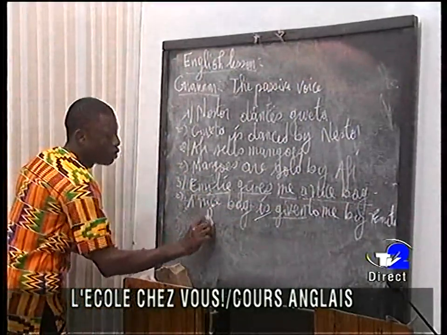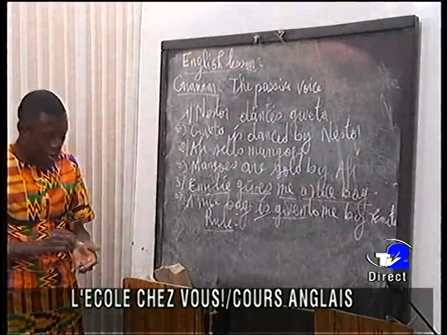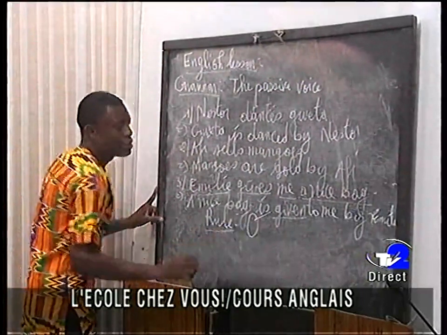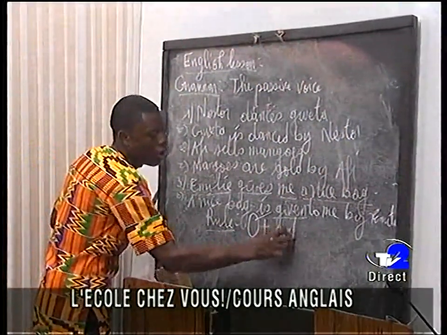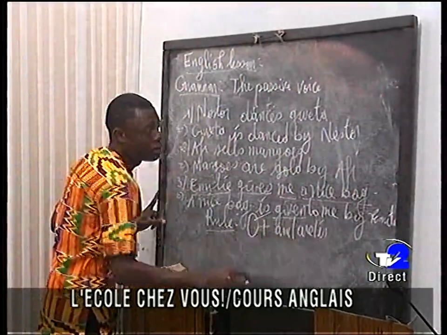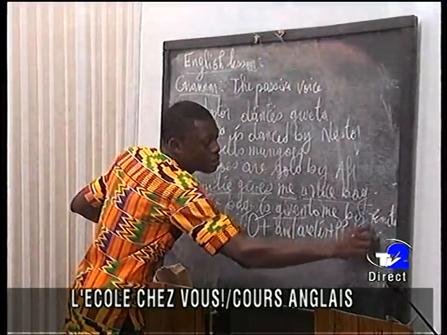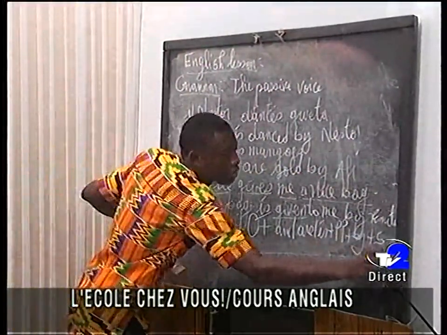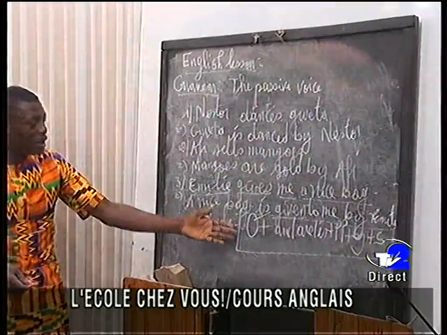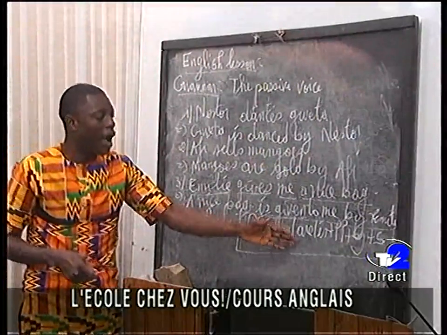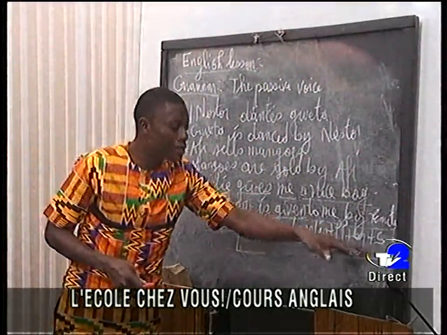Now the general rule of passive voice, for simple present, we have object plus to be. In simple present, that is am or are or is, plus PP plus by plus subject. So that is the rule of passive voice for simple present: object plus am or are or is plus PP plus by plus subject.